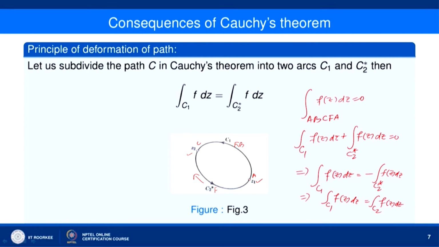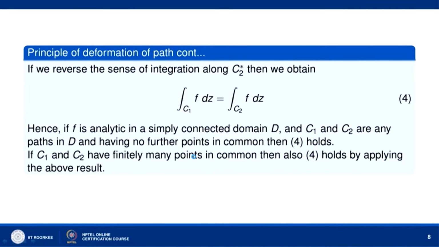I join Z1 to Z2 by the curve C1, and I get the same value if I join Z1 to Z2 by another curve C2. So, this is a property of analytic functions.